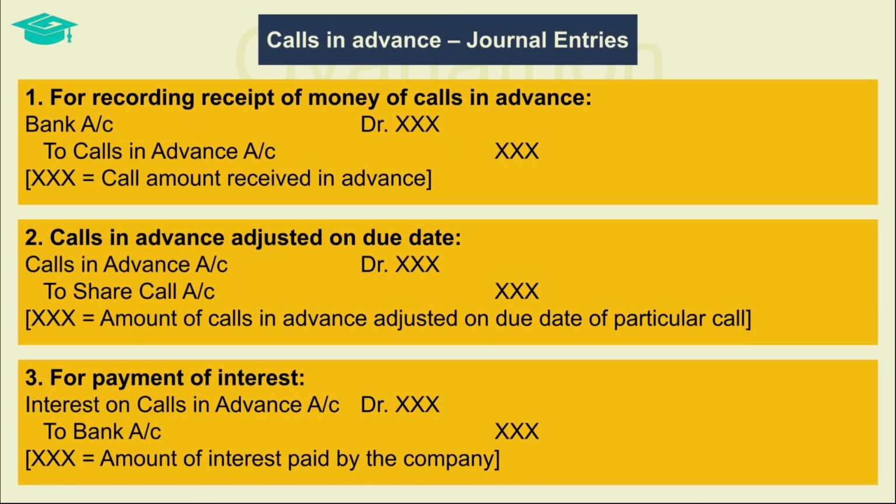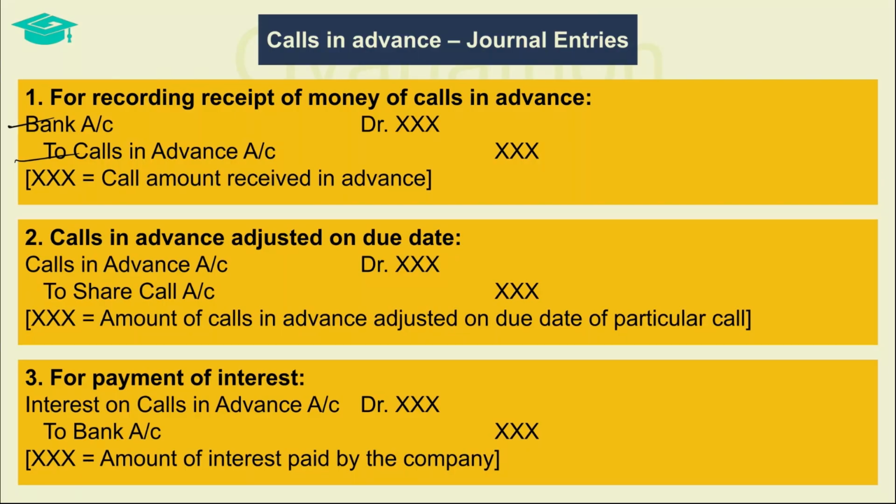When a company receives the amount of calls in advance, it has to be recorded. The bank account is debited with the call amount received in advance, and the calls in advance account is credited with the same, thereby creating the calls in advance account. Bank account is debited since the company received the money. Calls in advance is credited since it is a liability to the company till such amount becomes due, and with the credit, a credit balance is created in the calls in advance account, which can then be set off when the call actually becomes due.